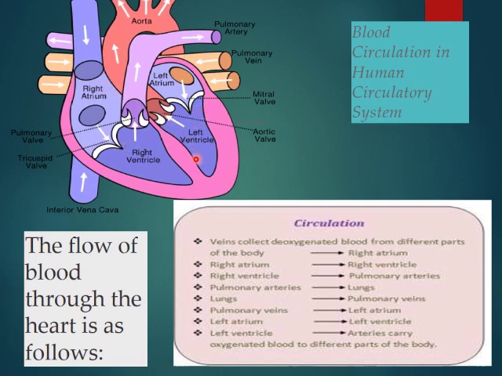And there is a separation between the left side and the right side of the heart, right? So I have told you that from the lungs, the pulmonary veins bring the blood. From pulmonary veins, it goes to the left atrium. From the left atrium, it goes to the left ventricle. From the left ventricle, it is carried with the help of an artery, that is the aorta, and oxygenated blood goes to different parts of the body. So the flow of blood through the heart is shown with the help of this circulation. Is that clear?